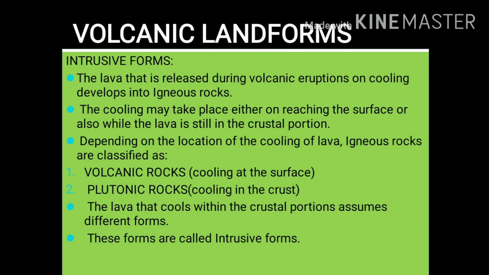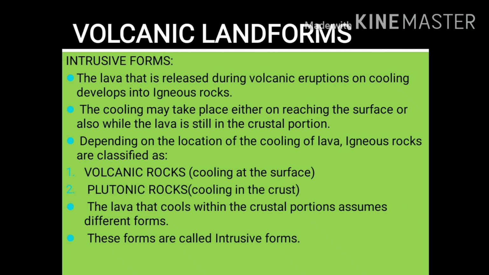I again repeat, the lava that comes out during volcanic eruption cools and solidifies into igneous rocks. The cooling of the lava can take place while reaching the earth's surface or inside the earth's surface, that is in the crustal portion. Depending upon the cooling of the lava, igneous rocks are classified as volcanic rocks and plutonic rocks.